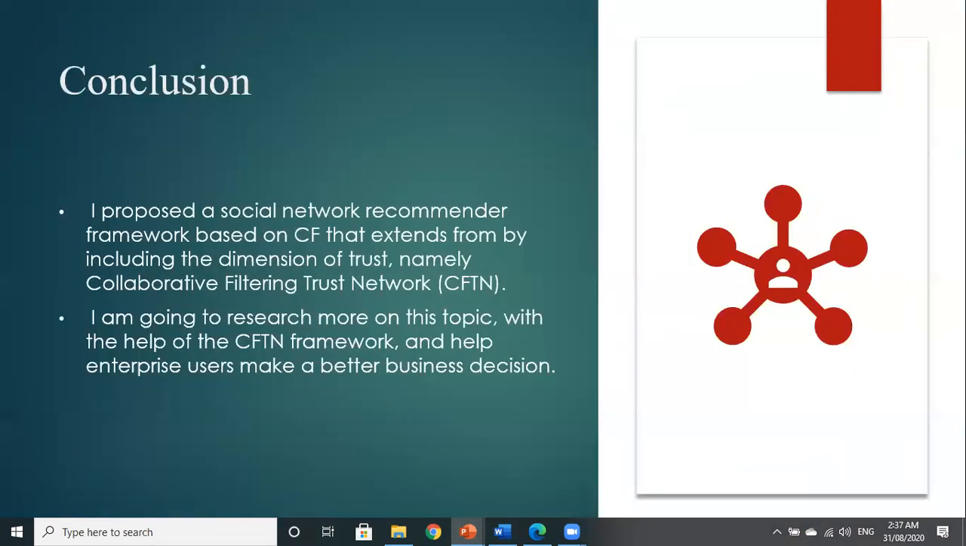Conclusion. I proposed a social network recommender framework based on CF that extends it by including the dimension of trust, namely collaborative filtering trust network, CFTN. I'm going to research more on this topic with the help of the CFTN framework and help enterprise users make better business decisions.